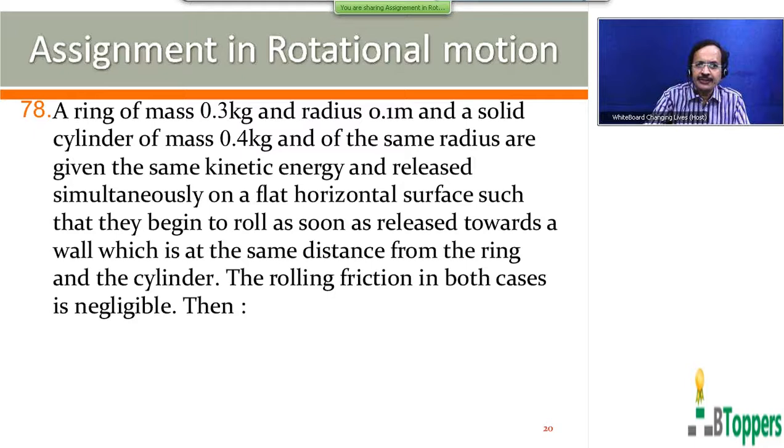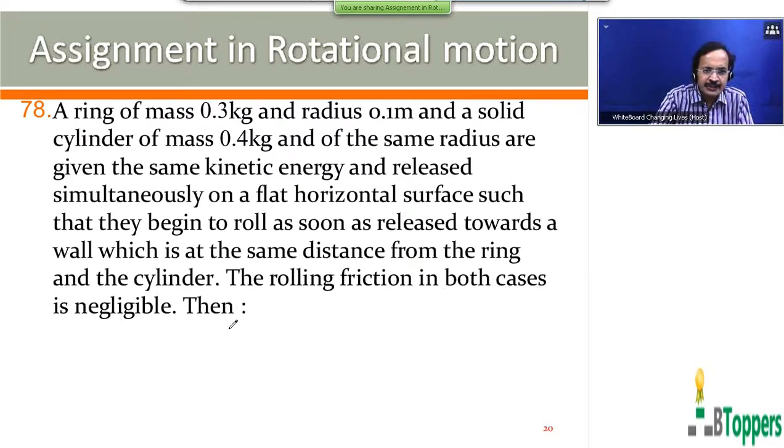A ring of mass 0.3 kg and radius 0.1 meter and a solid cylinder of mass 0.4 kg and the same radius are given the same kinetic energy and released simultaneously on a flat horizontal surface, such that they begin to roll as soon as released towards the wall, which is at the same distance from the ring and the cylinder.